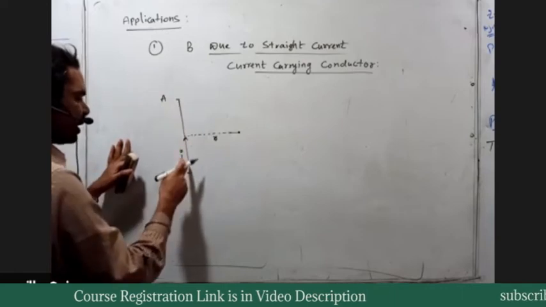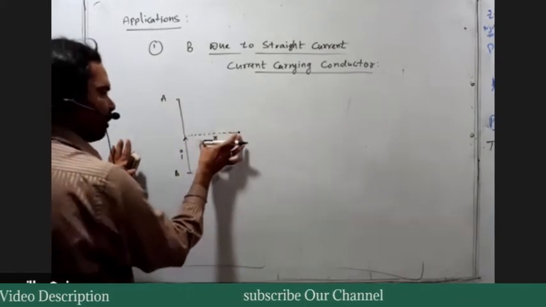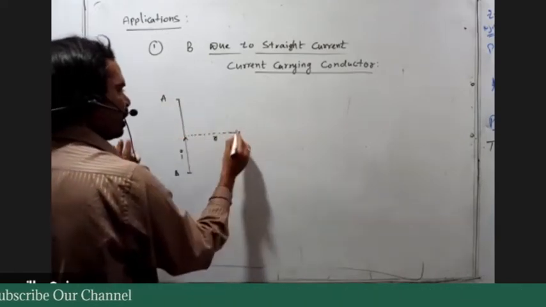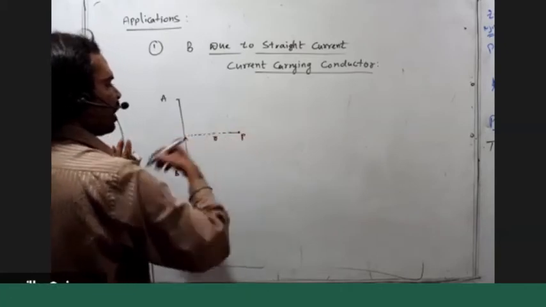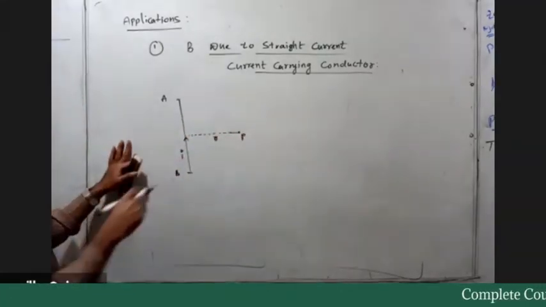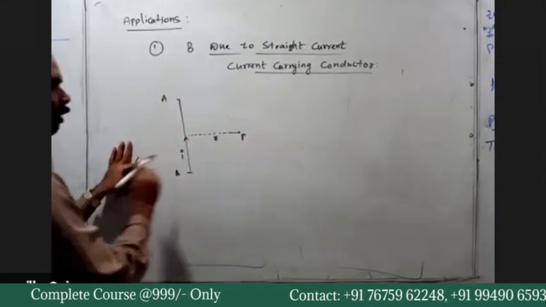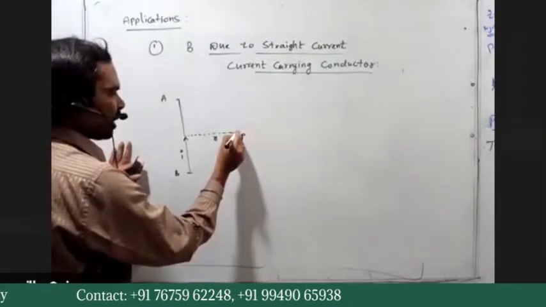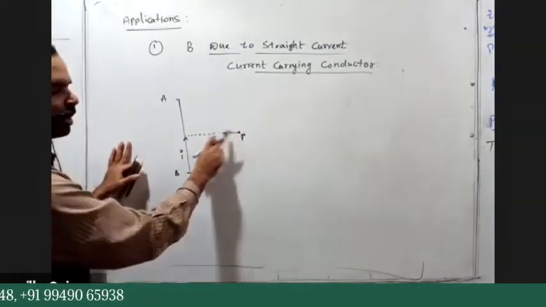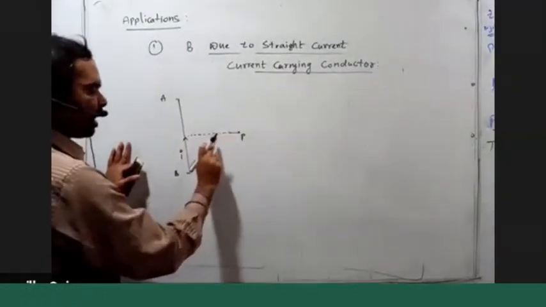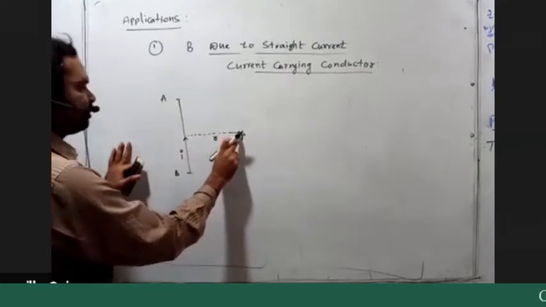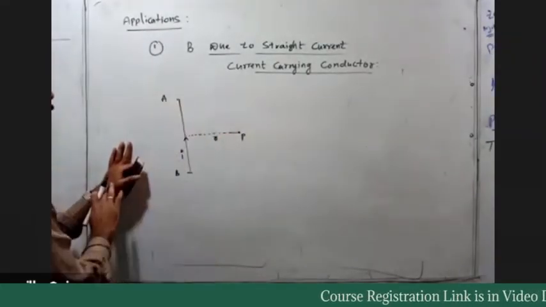From this straight current carrying conductor, in a perpendicular direction at R distance at point P, I want to calculate the magnetic field induction due to this current carrying conductor. Where do you have to find the point P here? Point P is in a perpendicular direction, at R distance from the current carrying conductor.